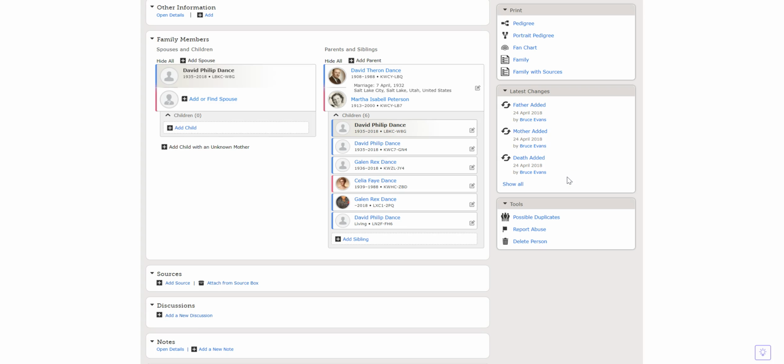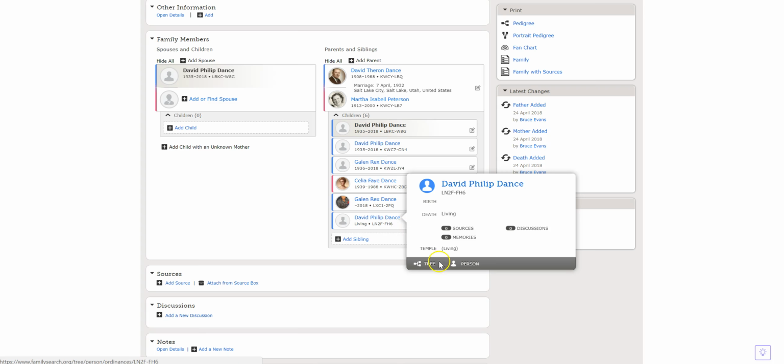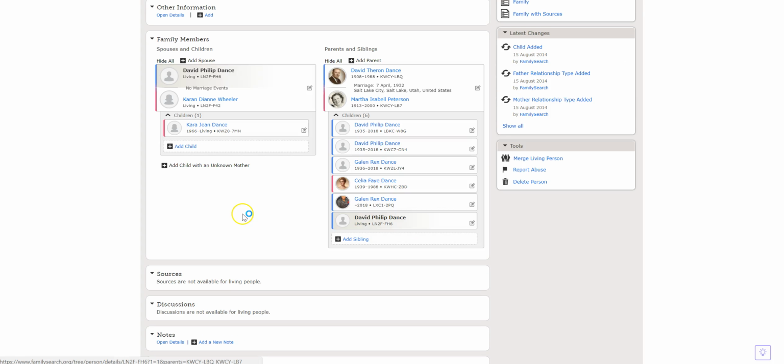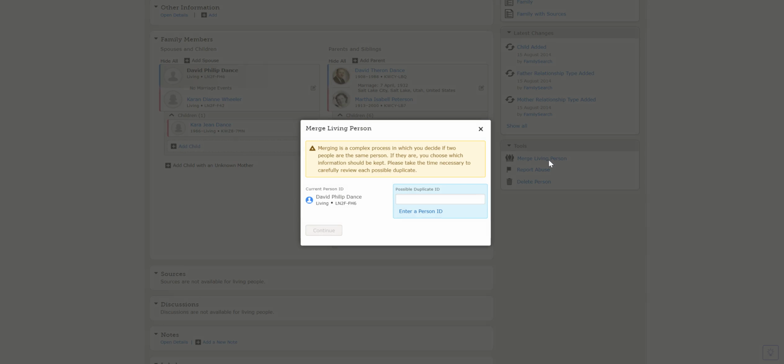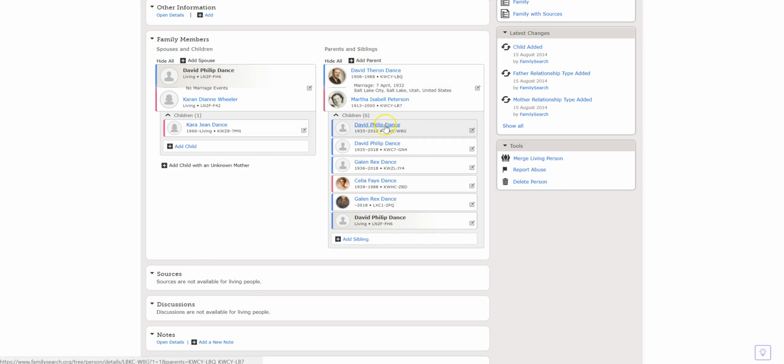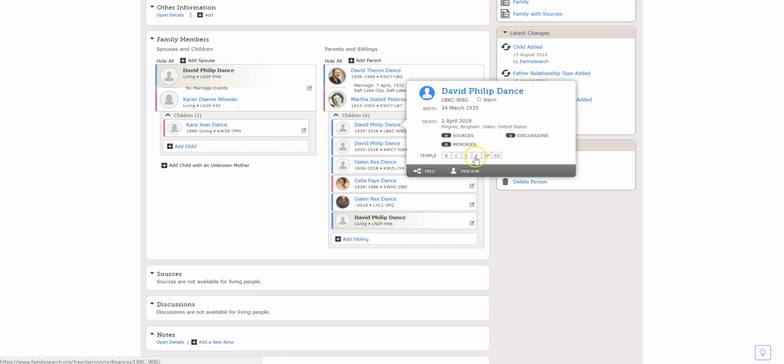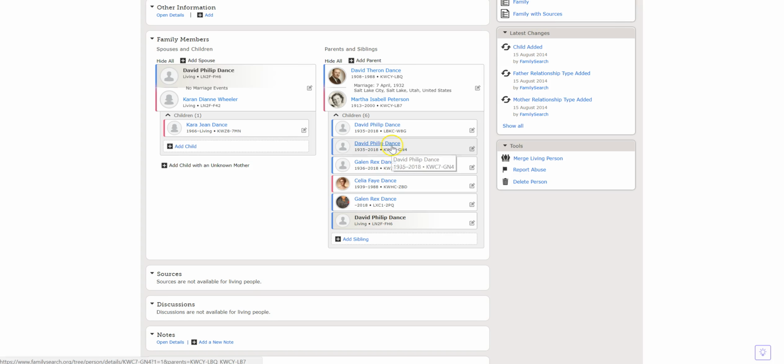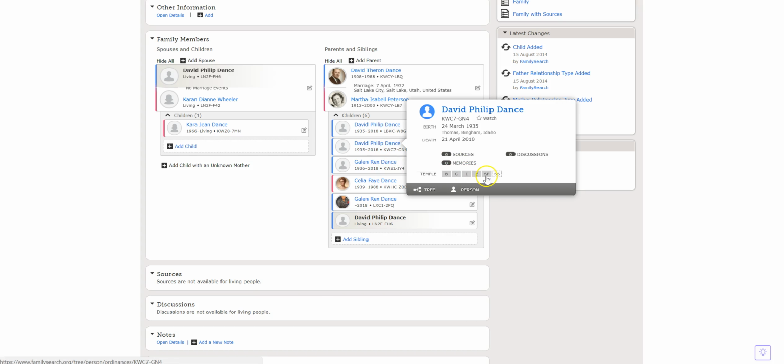So what we're going to do, I think probably first, is get the living record, and here's something that I've never seen before, but if we click on Merge Living Person, then it should allow us to merge this record into the correct deceased record. So just to make sure I've got the right one here, that's not the right one because we can't see the ordinances. This one is the right one. We can see those ordinances. This is the one that was done by Family Search.